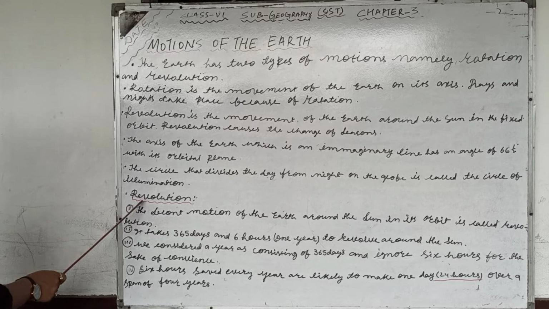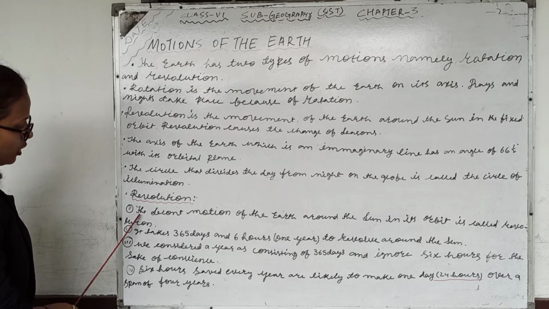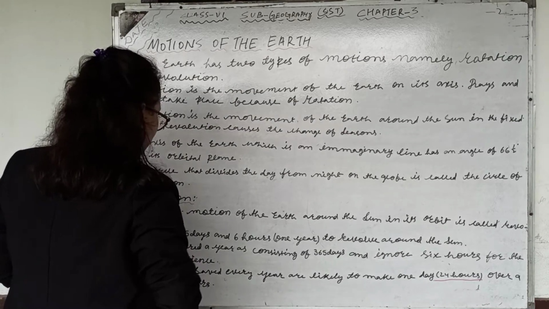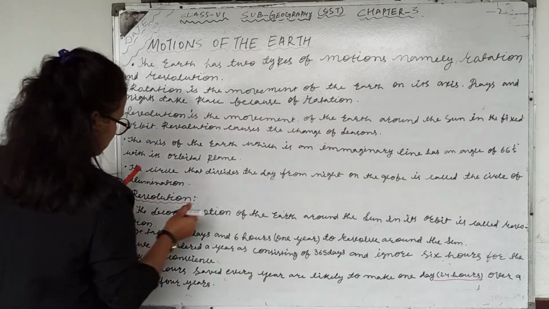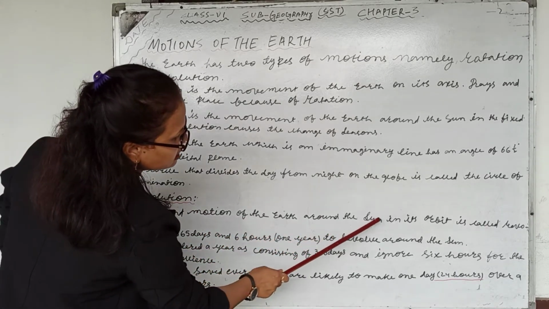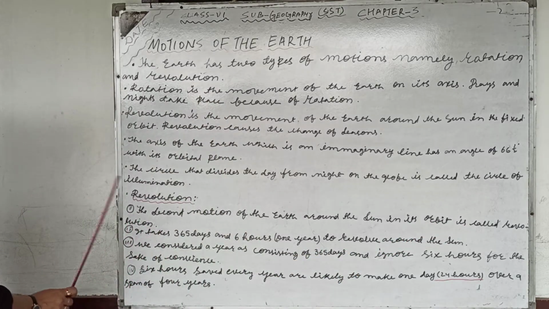Next topic is revolution. Now we will discuss revolution. Point number 1, the second motion of the earth around the sun in its orbit is called revolution.